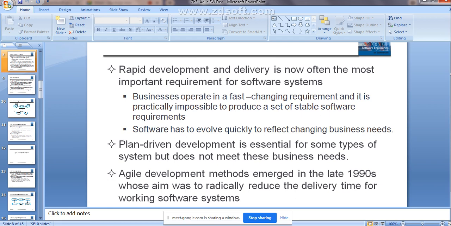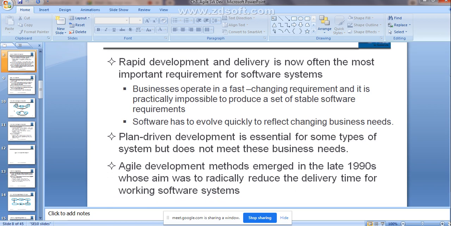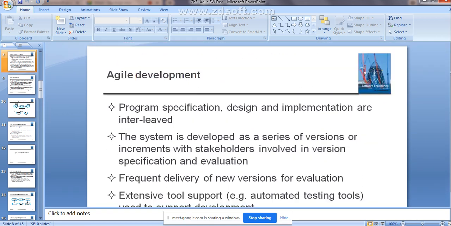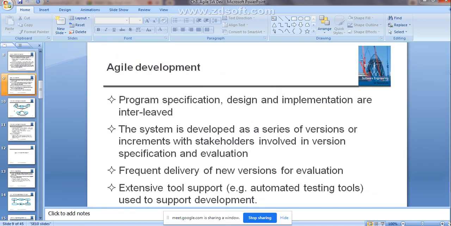So it is going to reduce the delivery time of the working software system. Clear? These are the what? Two kinds of software development techniques will be used. Which one is better here? Rapid development or the rapid software development? Which type of software development is going to produce this one? Agile process. Compared to the plan driven, it is going to take less time to deliver the working software to the end customer. Getting the thing, guys?